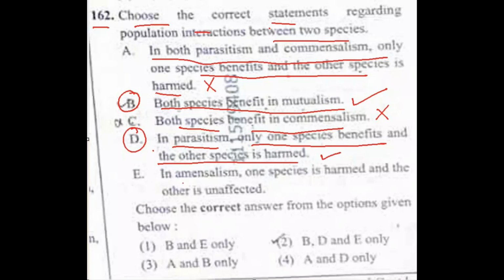Let's check what is E. In amensalism, one species is harmed and the other is unaffected. That means neither harmed nor benefited, like that, neutral. So that is also correct. B, D and E are correct. That means option 2 is the answer.